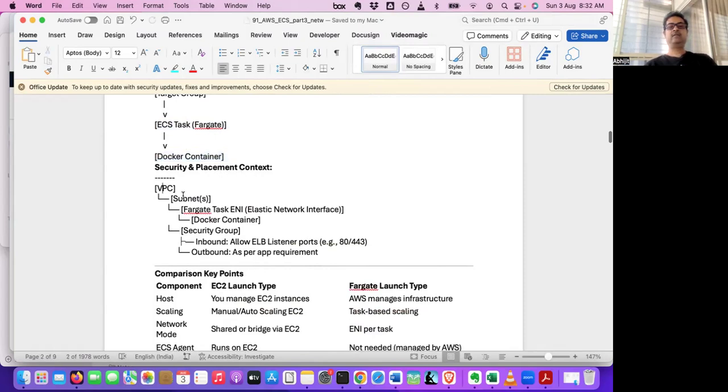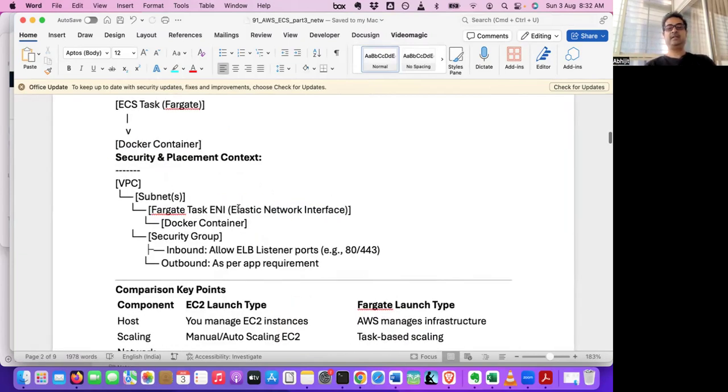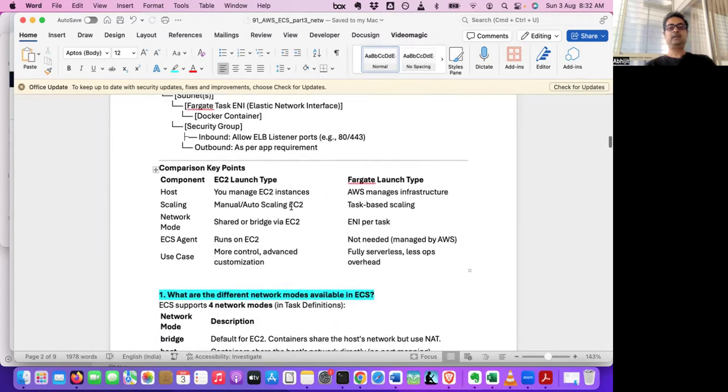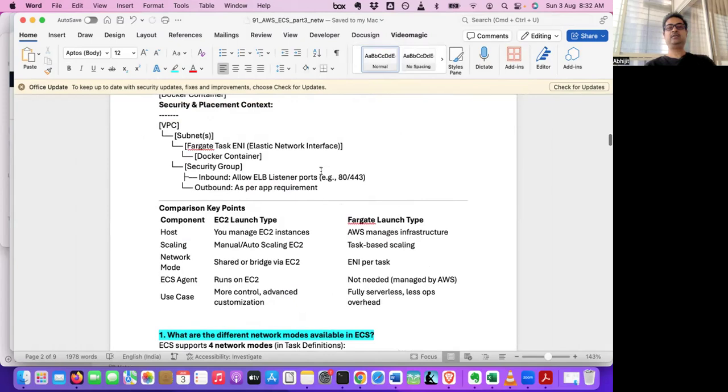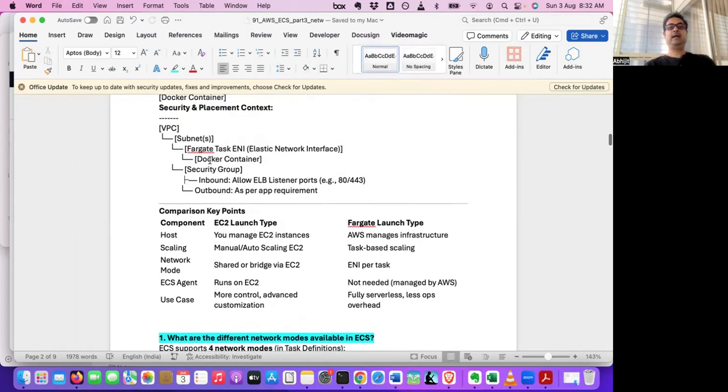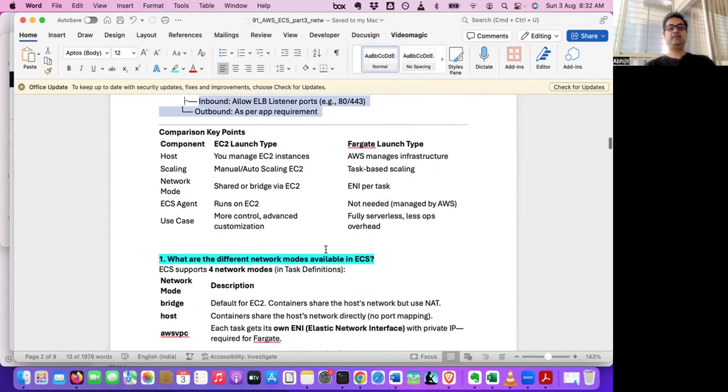For security and placement, the virtual private cloud will have subnets. In the subnet itself, the Fargate task will be running, which gets an ENI, an Elastic Network Interface, because here we are going to use the AWS VPC network mode, so it is going to get a private IP. Then we have the security group attached to this Fargate task, where you specify inbound and outbound as per the requirement.